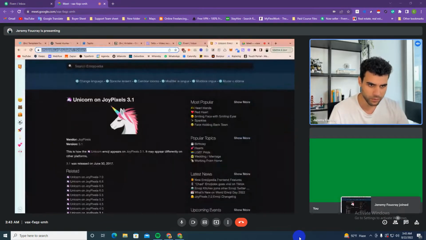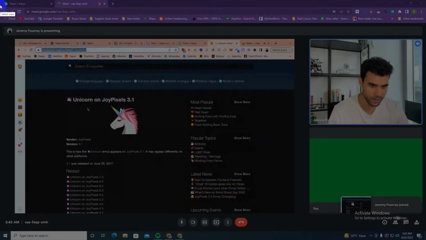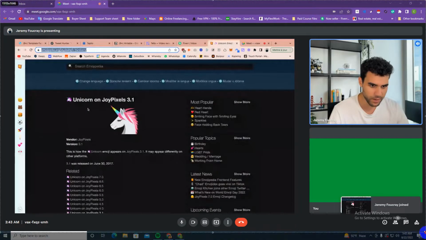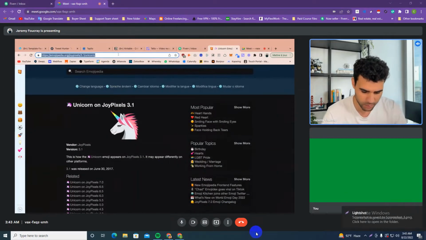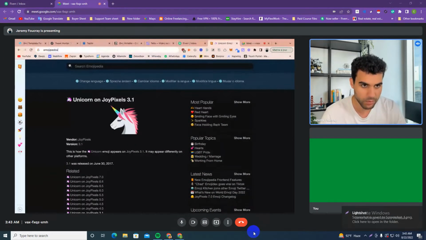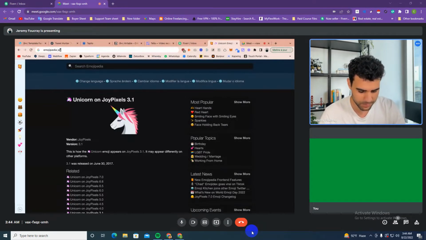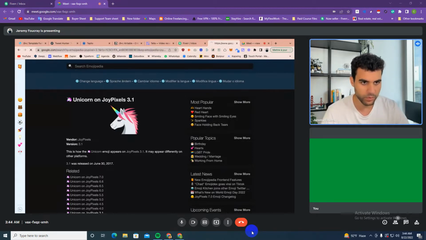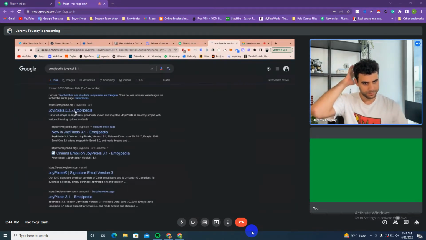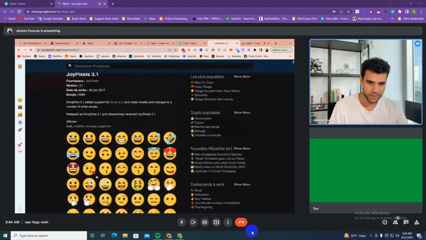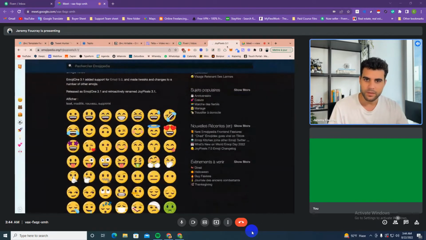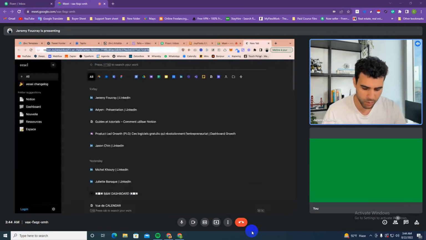Okay, so I need to scrap this database of emojis. It's Joy Pixel 3.1. So I think you can find it here on Emojipedia, Joy Pixel 3.1. Yep. So I will send you the link, but this is the base. And I need to put this into a Notion database.